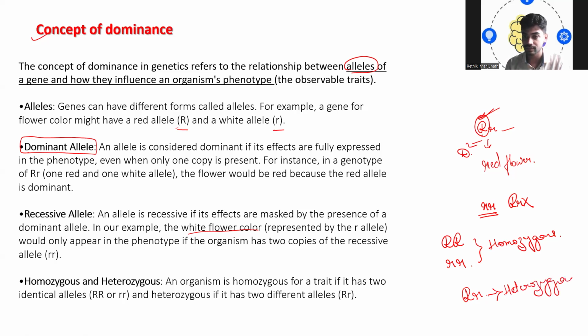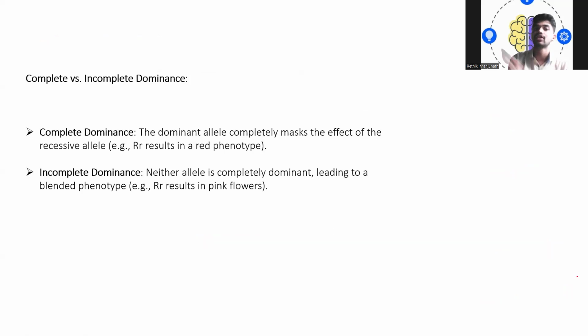Heterozygous. Okay, so this is the difference between homozygous and heterozygous alleles. There is another type of dominance, called complete and incomplete dominance. What is complete dominance here? The dominant allele completely masks the effect of the recessive allele. So we normally call it complete dominance.